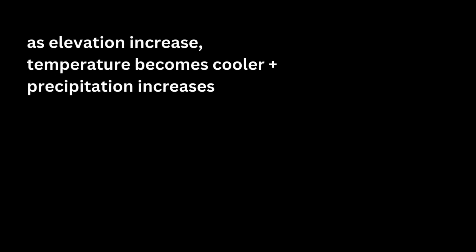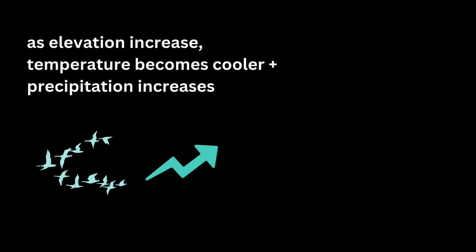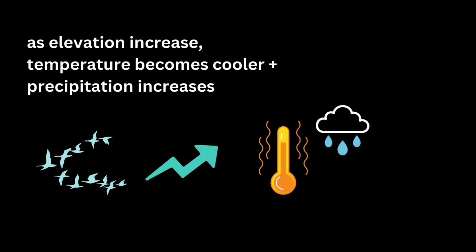The interaction of these factors affects where terrestrial organisms are found. Both temperature and precipitation change with elevation. As elevation increases, temperatures become cooler and precipitation increases. In general, species richness is higher in areas with warmer temperatures and more precipitation. However, in higher elevation areas, species richness is often lower due to harsher climatic conditions.